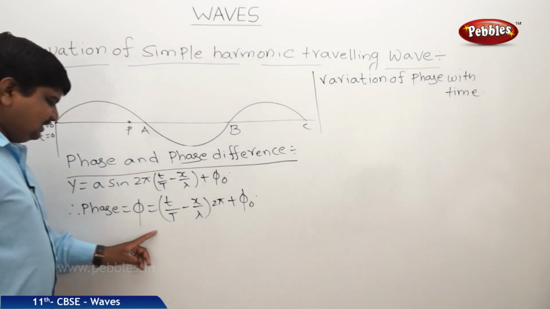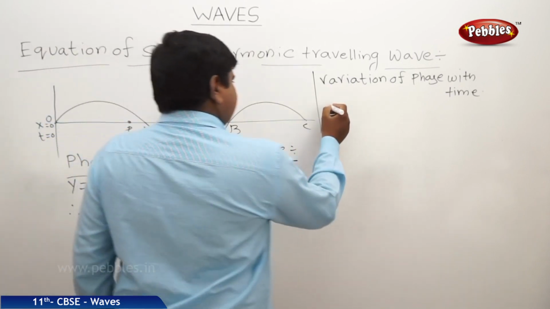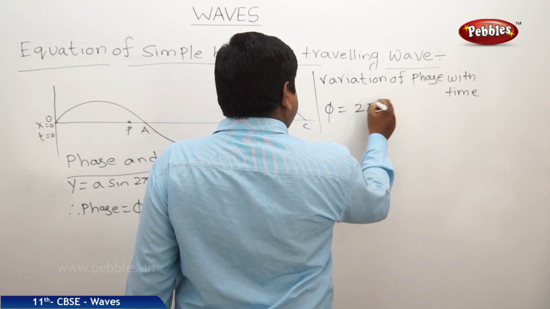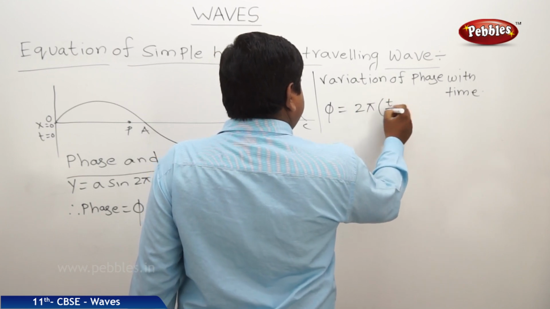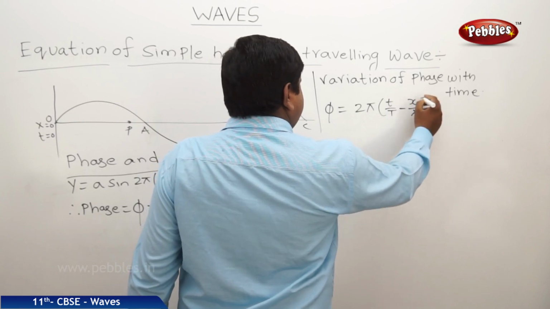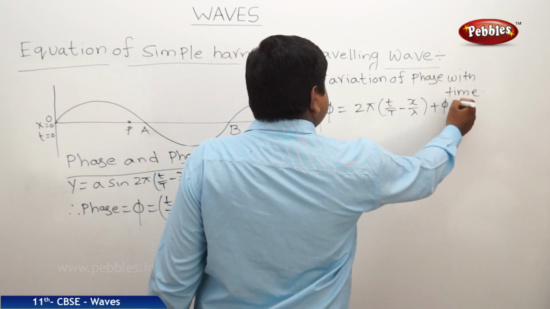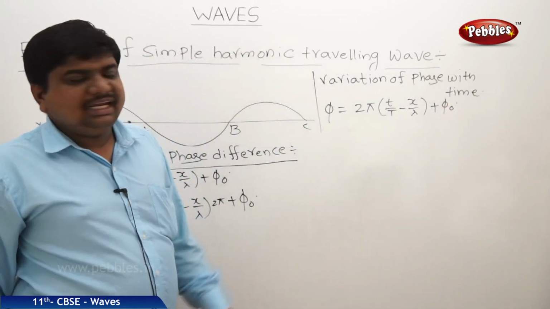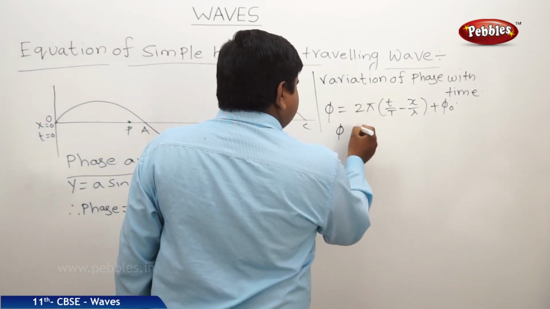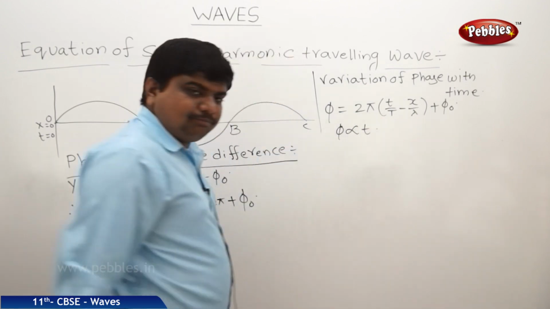So the initial equation is this one. Phi is equal to 2 pi into (t by T minus x by lambda) plus phi naught. Now we are finding it with time. So from this expression we can say that phi is proportional to small t.